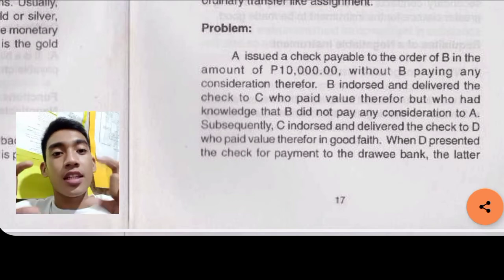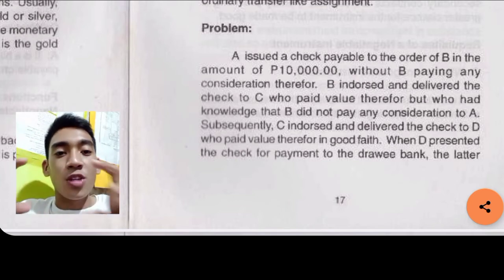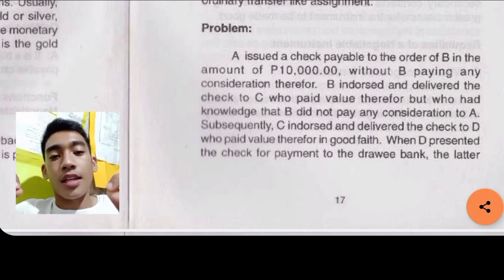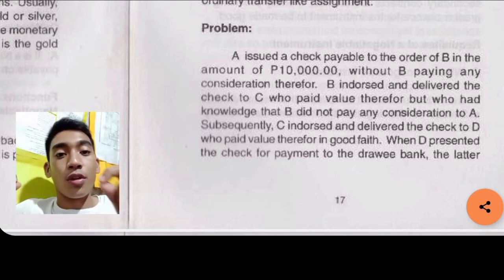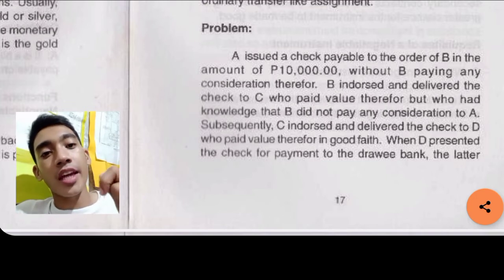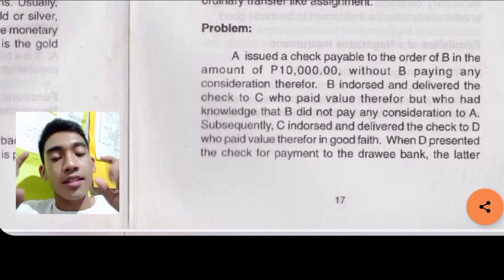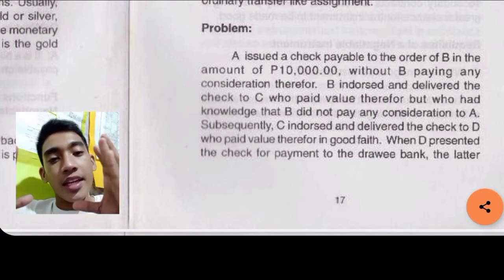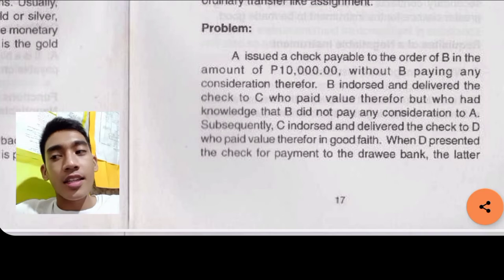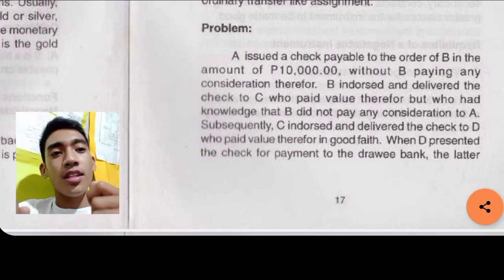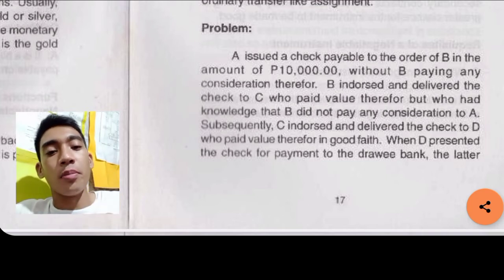So, in this situation, A issued a check payable to the order of B in the amount of 10,000. So, that check executed by A is worth 10,000 payable to the order of B. It should be paid to B. And B endorsed it to C. C has the knowledge that B did not pay in exchange to A for that check. So there is no contract of sale. A just issued a check to B.